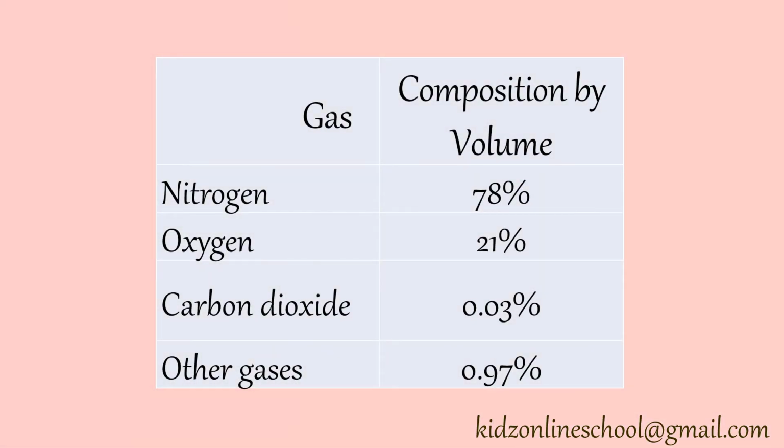Gas: Nitrogen. Composition by volume 78%. Gas: Oxygen. Composition by volume 21%. Carbon dioxide 0.03%. Other gases 0.97%.